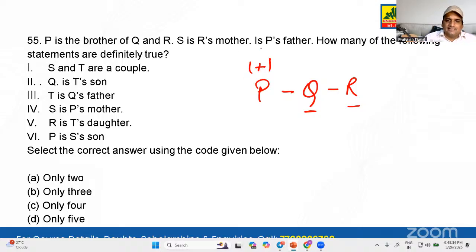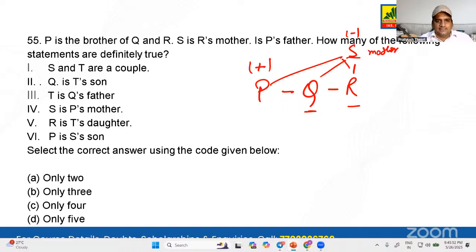Okay. S is R's mother. S is who? S is the mother. So she is female. And if S is the mother of R, by that logic, S is also the mother of Q, and S is also the mother of P. Okay, I must be clear till now.